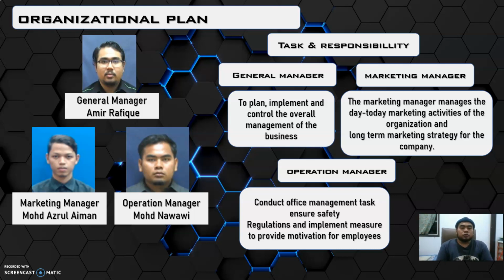Next we go to task and responsibility. For the general manager, the work is to plan, implement and control the overall management of a business. And next we go to marketing manager. The marketing manager manages day-to-day marketing activity of the organization and long-term marketing strategy for the company. For the operation manager, the role is to conduct office management tasks, ensure safety, and regulate and implement measures to provide motivation for our employees.